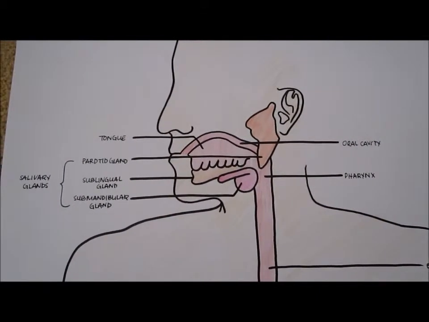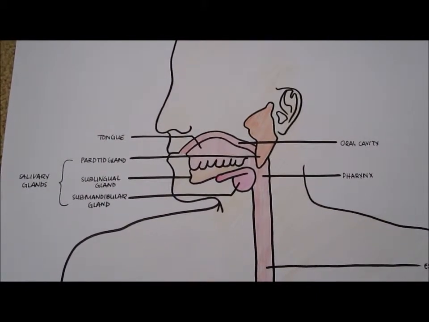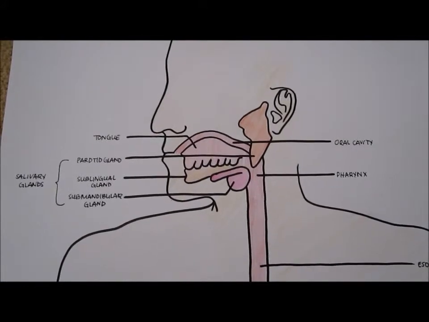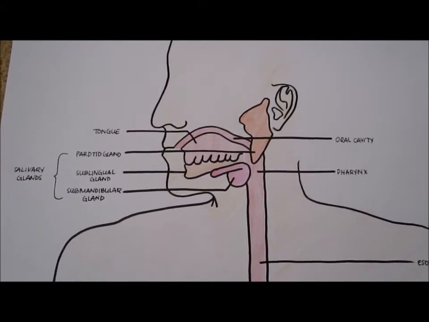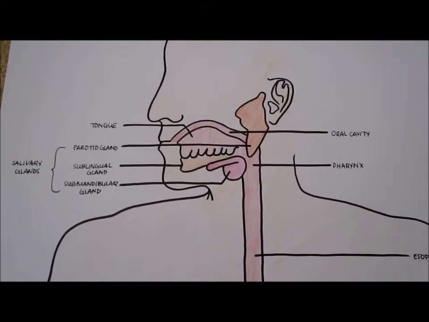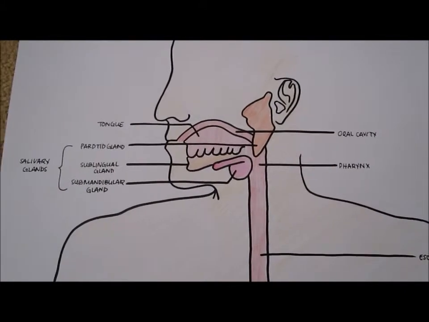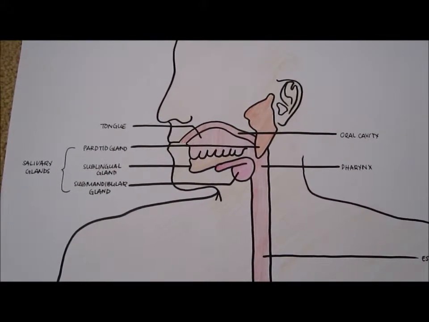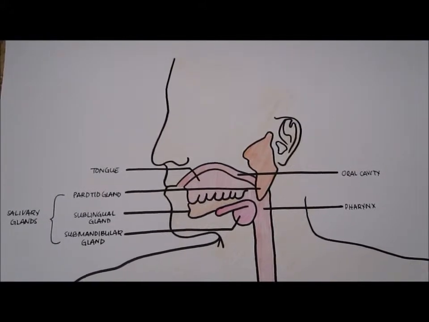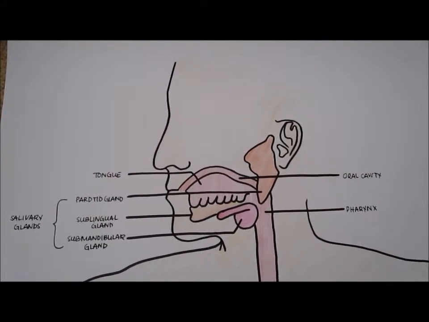Mechanical digestion and chemical digestion begin in the mouth. Mechanical digestion starts with chewing and grinding food, making it easier to swallow and increasing the surface area of food in the oral cavity, triggering a nervous reflex that causes the salivary glands to produce saliva, which is composed of a glycoprotein called mucin.